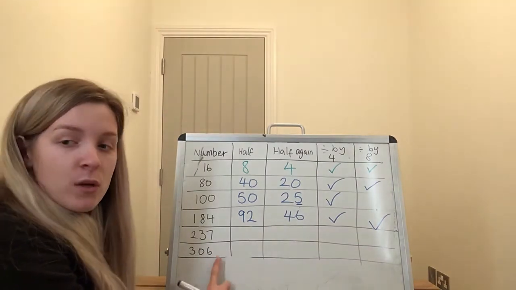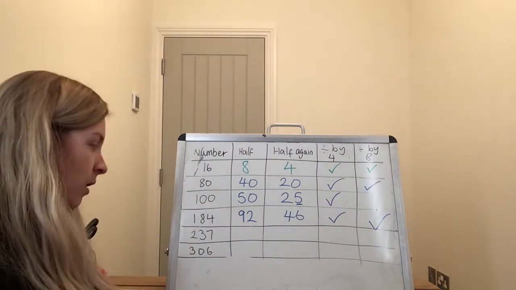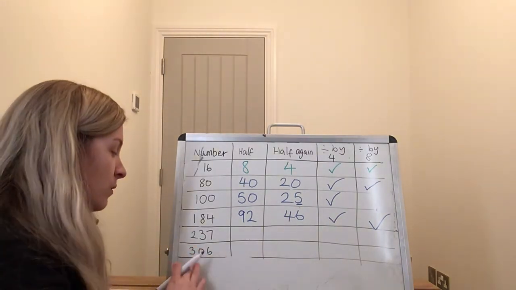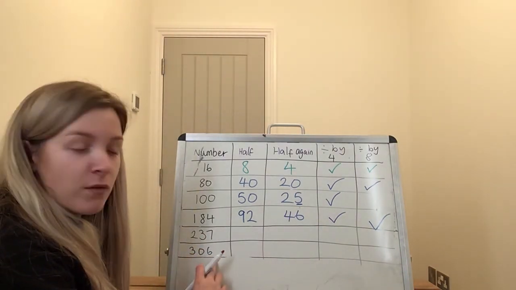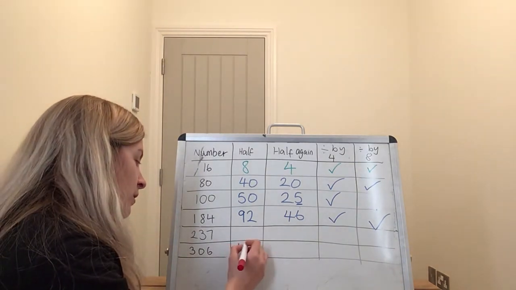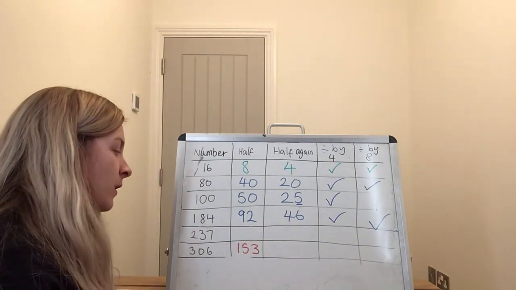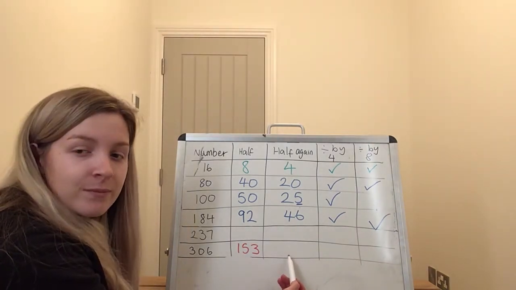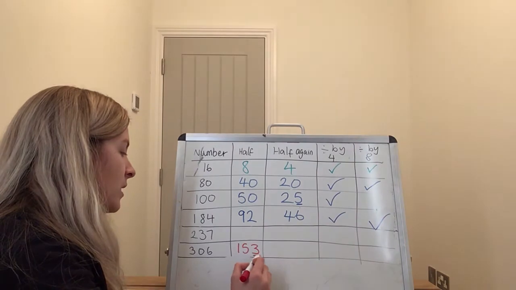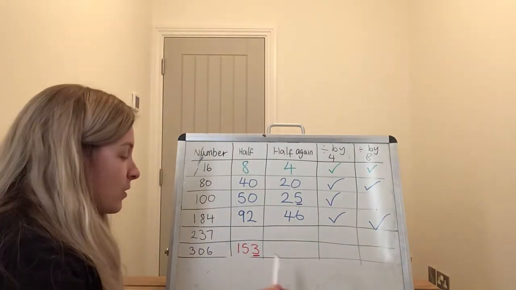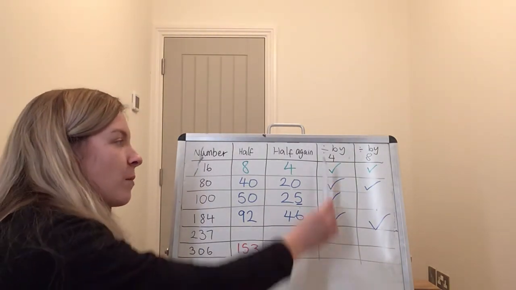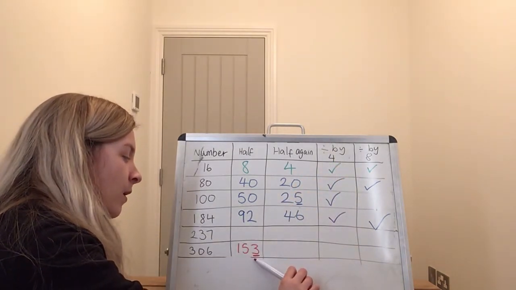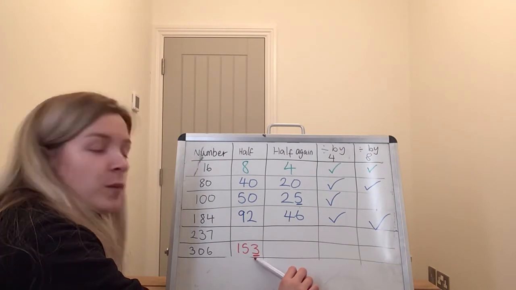306 now, last one to finish off. Half is half of 300 first of all, 150. Add on half of the 6, 153. Half it again. What's the problem here? Odd number. So, remember the rule, if it's divisible by 4, it should be an even number.